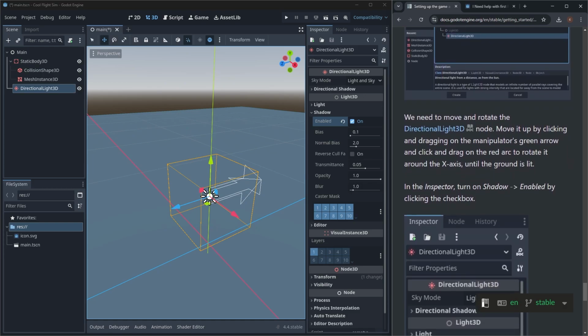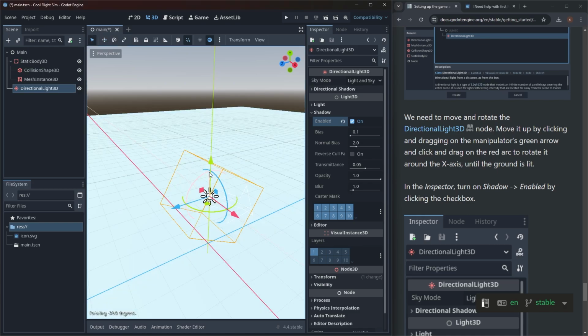Move it up by clicking the manipulator's green arrow and click and drag on the red arc to rotate it around the x-axis. I don't think we're on the right thing. I think we should have been on select. Ah, there we go.